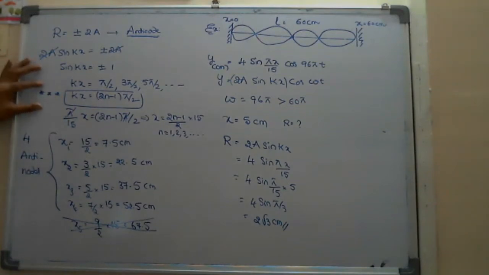Okay. The condition for antinodes is kx equals odd numbers of pi, 2n minus 1 into pi by 2. Yeah, try to remember. Okay.